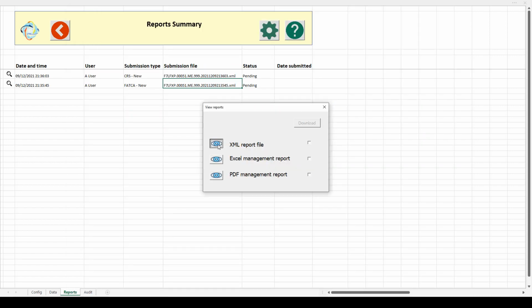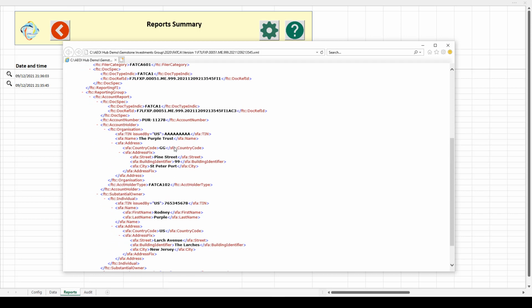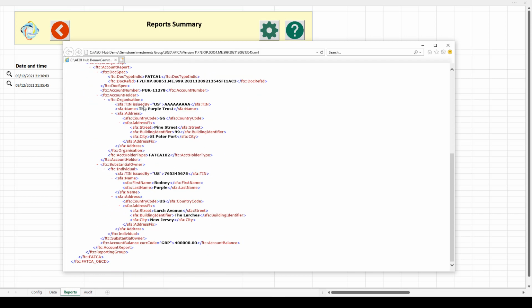If I take a look at the XML, what we can see on here is that the section for organisation contains all the organisation details, and then we have a substantial owner section underneath that contains the details of that individual.